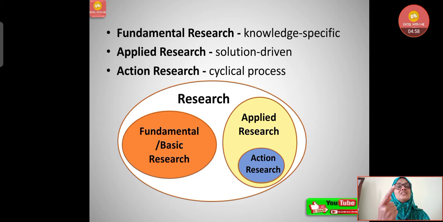So let's quickly have a look. The three types we have learned: fundamental research, which may be called theoretical, pure, basic, that is knowledge specific. Then applied research, solution driven. Solution could be for the practical problems. Then action research, it's cyclical.